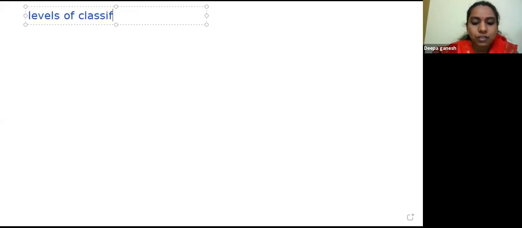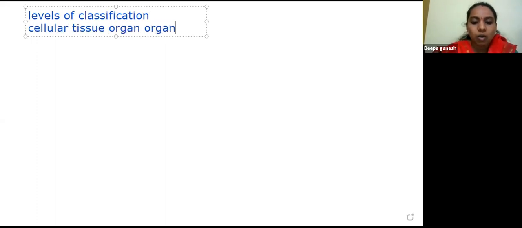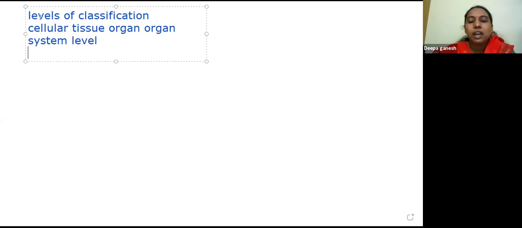levels of classification, which include the cellular level, tissue level, organ system level. Like this, we have different levels of classification that have been done in order to explain the structure of an organism.